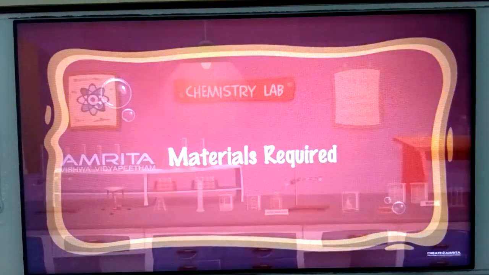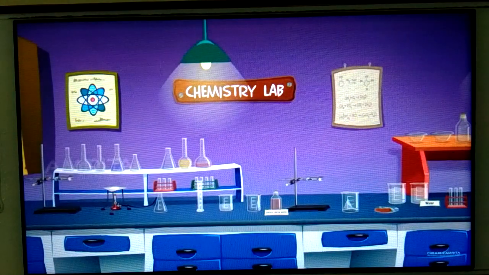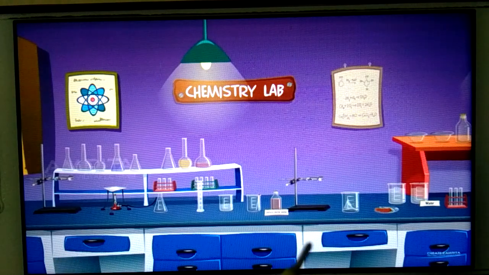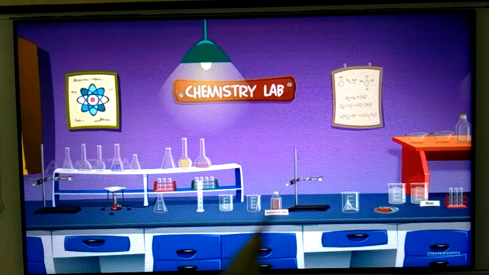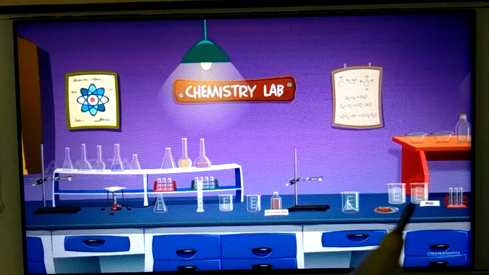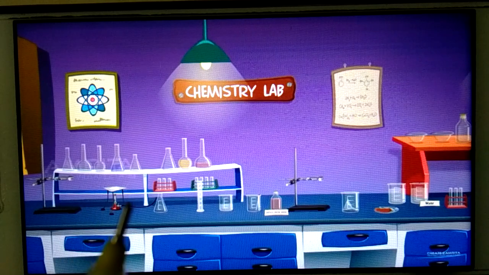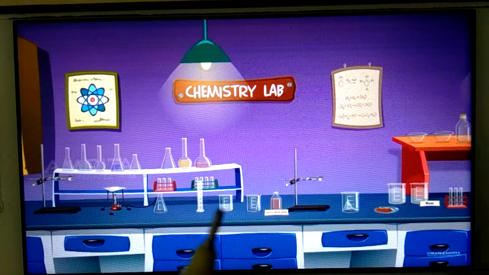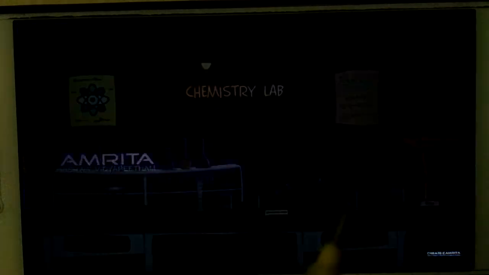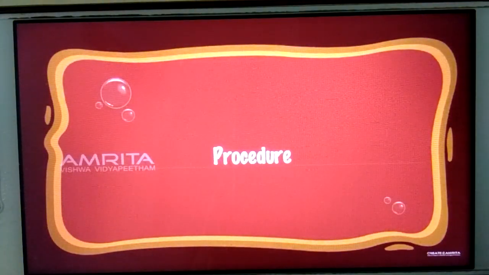So let us see the materials required. These are the materials required, students. For ferric hydroxide we are taking ferric chloride solution, FeCl3 solution, and all the other apparatus just as we have used: stand, tripod stand, wire gauze, conical flask, measuring cylinder, beaker with water, ferric chloride solution, funnel and everything. Let us see the procedure.